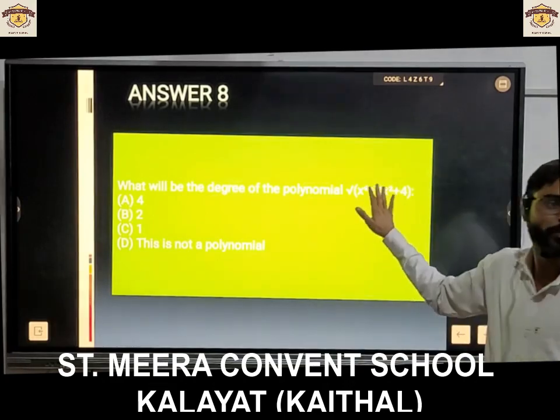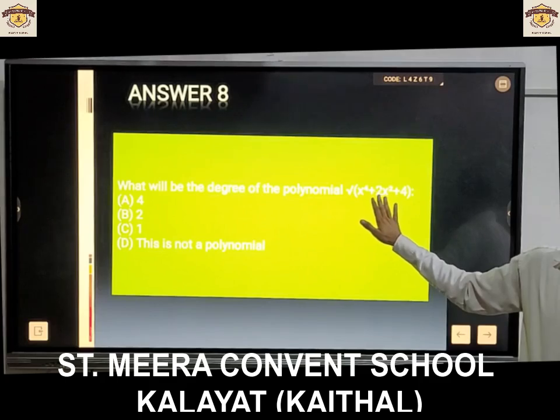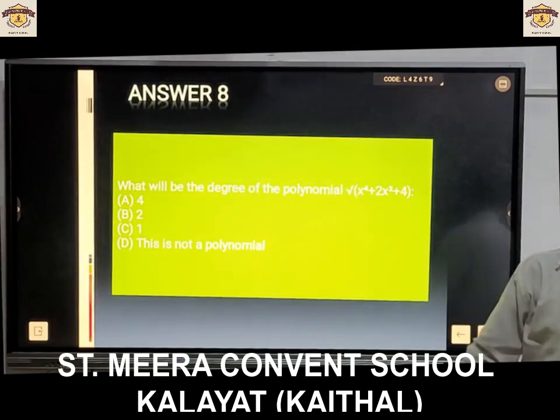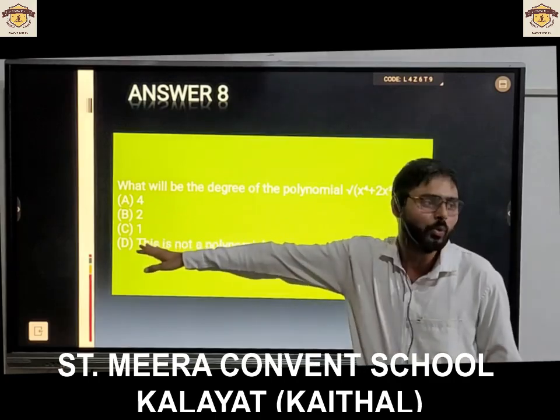I am telling you, it is the square of x square plus 2. Which term is under root? Under the under root, it is square of x square plus 2. Square and under root will be cancelled. Answer will be 2. Degree will be 2.